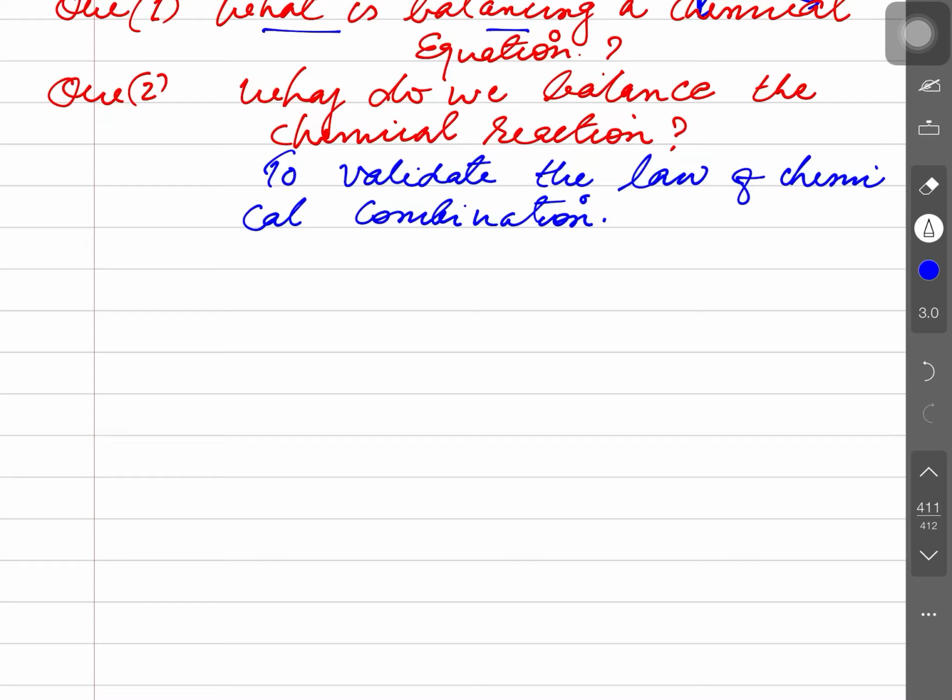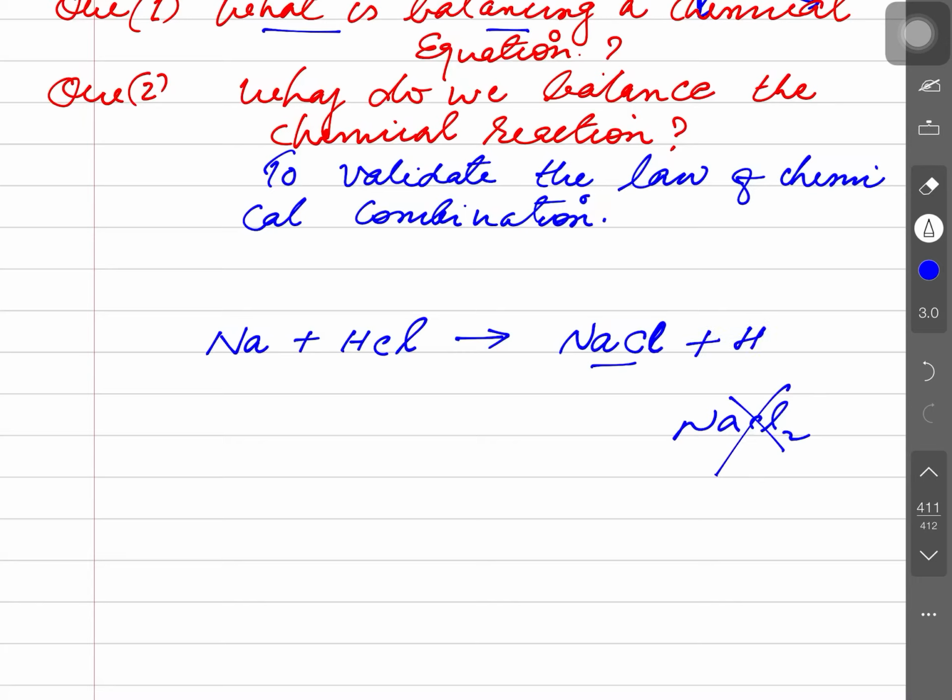Suppose I'm writing some more examples here, like this: sodium metal I'm taking with HCl acid. So sodium is combining with HCl, giving NaCl. Now I wrote NaCl, not NaCl2. Tell me please why. Everybody understood this: one valency of sodium is satisfied with one valency of chlorine. But should I write only one H?